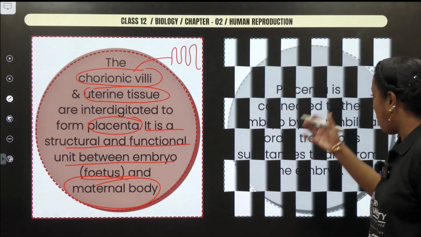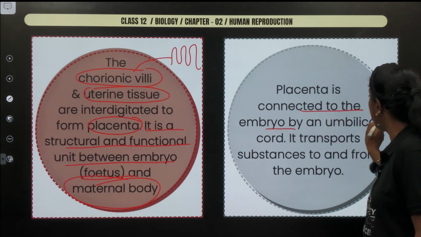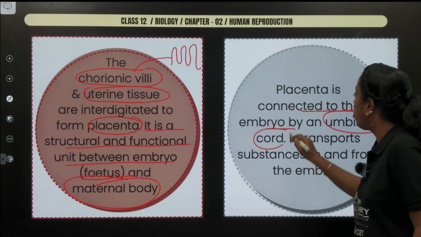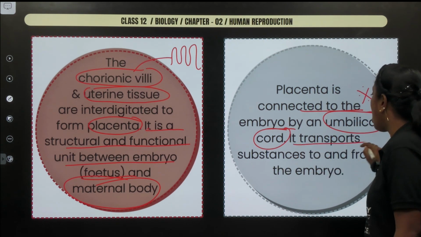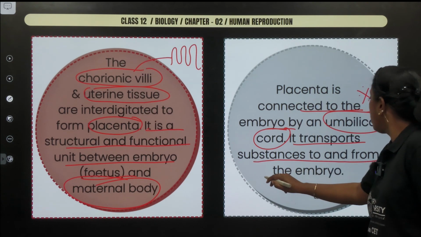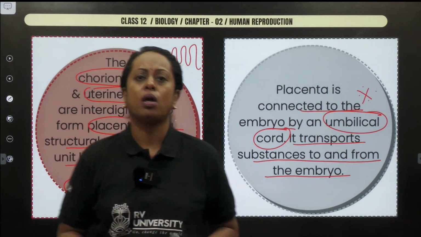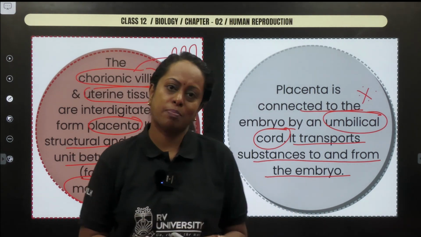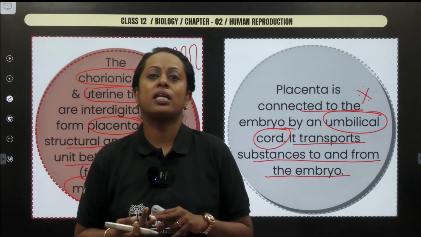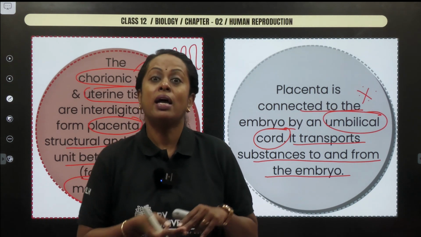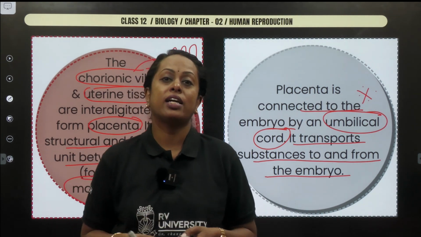If that has happened, placenta is connected to the embryo by what? This will be the word umbilical cord. Make sure you mark it important. The question can arise. It transports substances to and from the embryo. So what substances does it transport? You can say exchange of gaseous substances, exchange of nutrients, and exchange of unwanted waste material produced during metabolism inside the fetus, which has to be thrown out to the mother's body. All this exchange takes place.